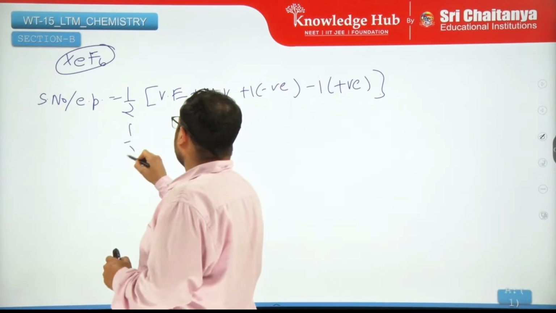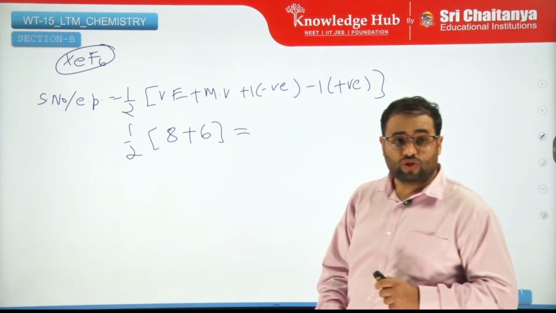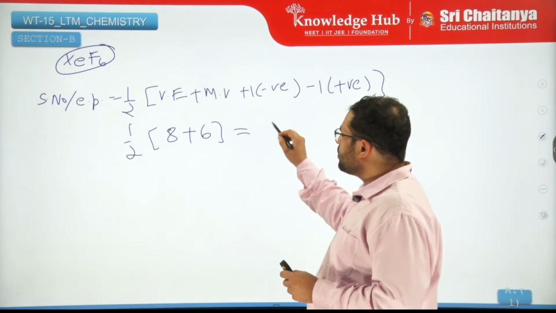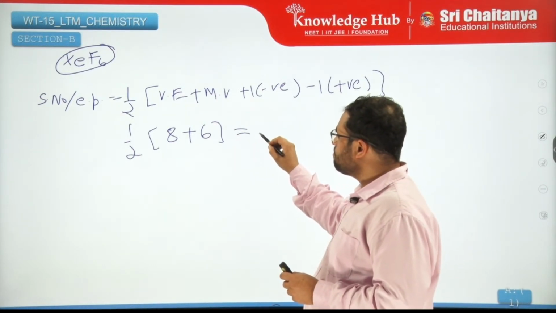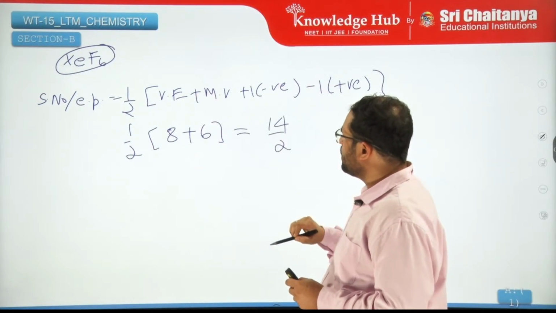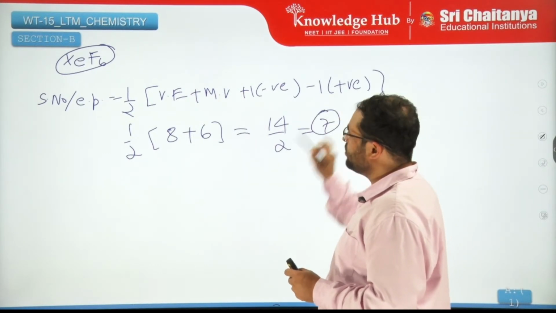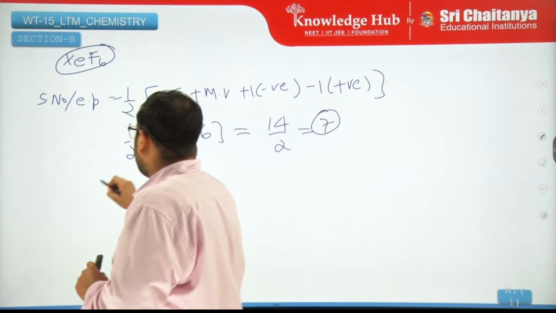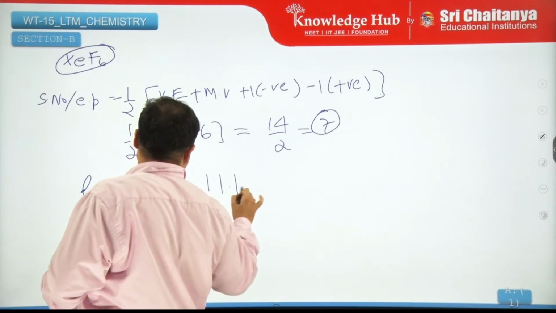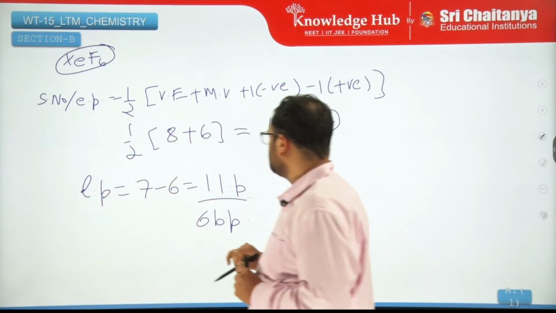Valence electrons here are 8, monovalent atoms are 6. There is no charge. So we have 7 electron pairs. How many lone pairs? 7 minus 6, you have 1 lone pair. So you have 1 lone pair and 6 bond pairs.